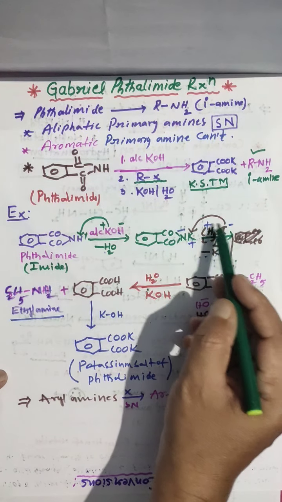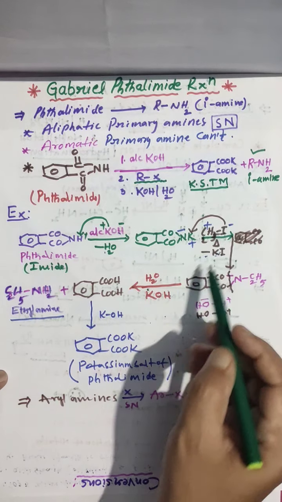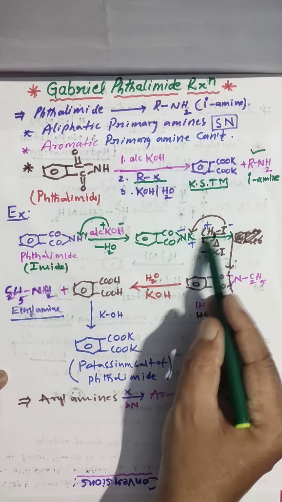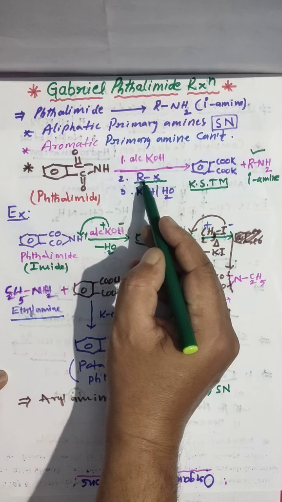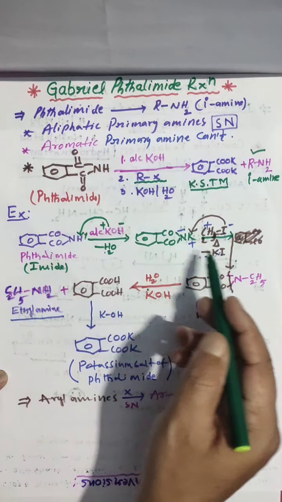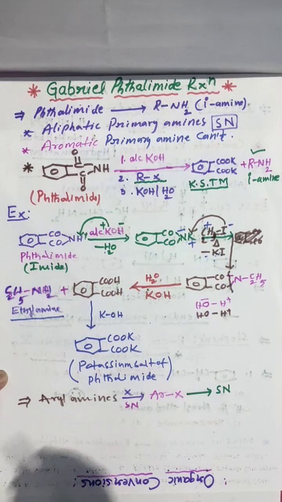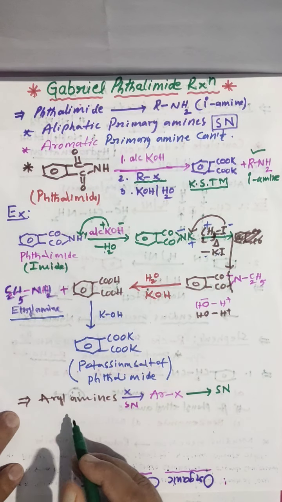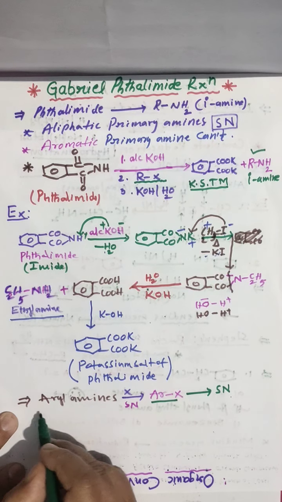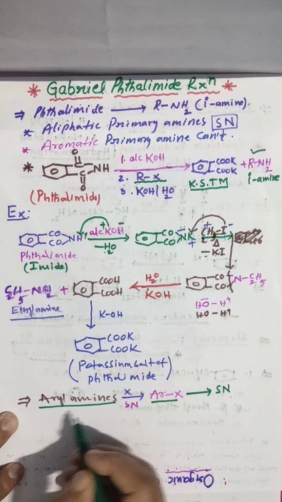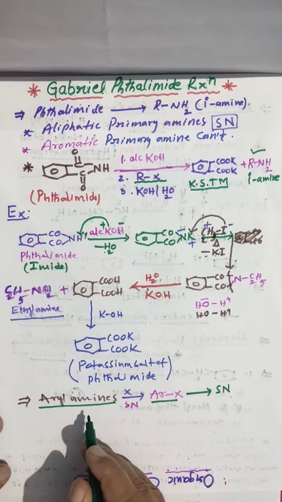This aryl halide can't substitute. That's why here you have to take only alkyl halide. You should not take aryl halide. Why? Because aryl halides can't give nucleophilic substitution reaction. That's why primary aromatic amines we are unable to prepare.